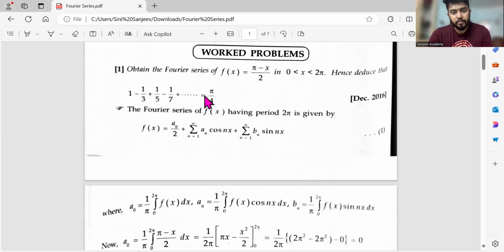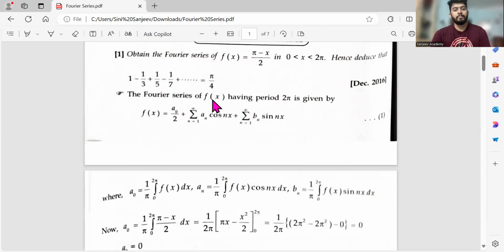Here it is pi by 4. So you have to think what value if I put for x, I'll get pi by 4. If I put pi by 2, what is pi minus pi by 2? Pi by 2. Pi minus pi by 2. If I put the x value as pi by 2, pi minus pi by 2 is pi by 2, by 2, that is pi by 4. So just put x is equal to pi by 2.